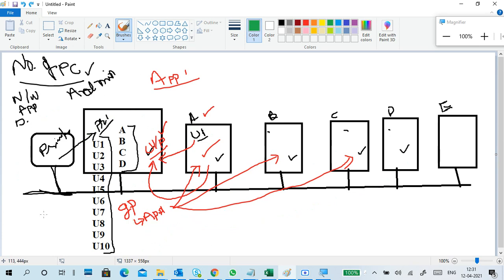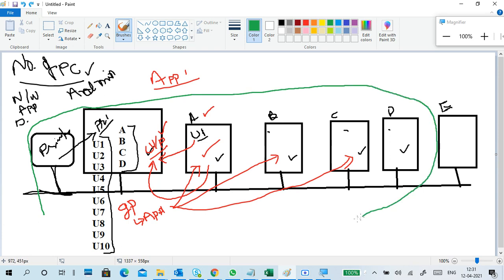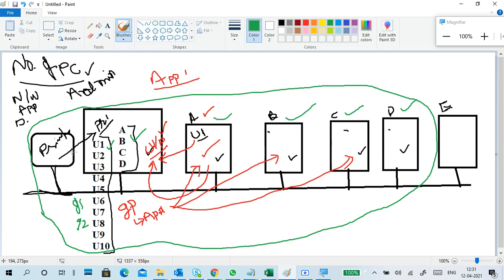Exactly, it is an administrative boundary of users and computers, groups and resources. Users, these are users. Computers, these are all computers. Groups, if you create groups, like group 1, group 2, group 3. And resources means printers, scanners, storage.